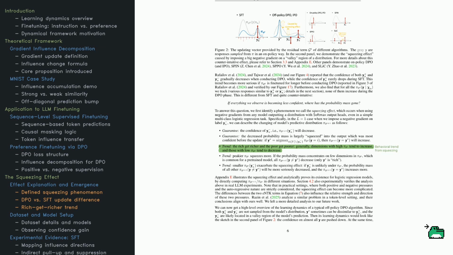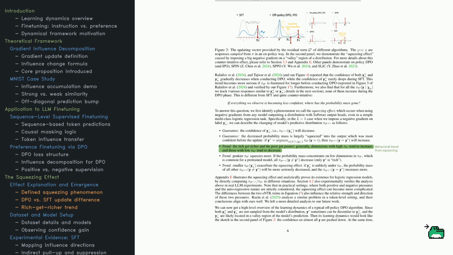It applies a steep gradient to a preferred response, even if the model initially thought it was unlikely. This strong push in a low-confidence region, a valley, distorts the whole prediction distribution. It doesn't just boost the good answer, it squashes everything else. This squeezing leads to some odd trends. The model becomes less confident overall. The predicted distribution piles onto the most likely answer, no matter what the training label says. Tokens with low probability get crushed even further. It's like the rich get richer, and the poor get poorer.